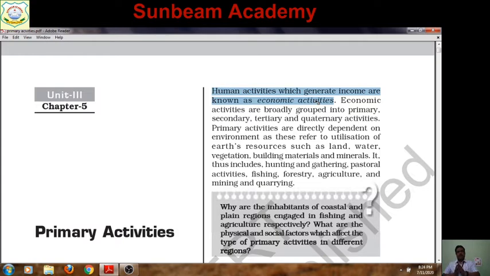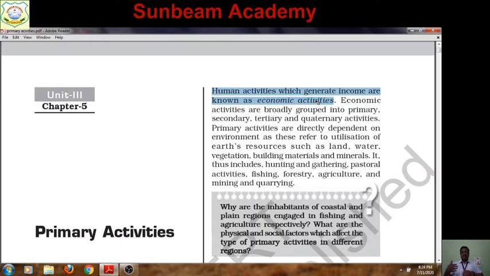Economic activities are broadly grouped into primary, secondary and tertiary, as you already know. But now in class 12, we will also discuss quaternary activities, as well as quinary activity as a part of quaternary activities. Primary activities are directly dependent on the environment. As I explained in the beginning, in primary activities we exploit nature. We obtain things from nature through various activities. These refer to the utilization of earth resources such as land.